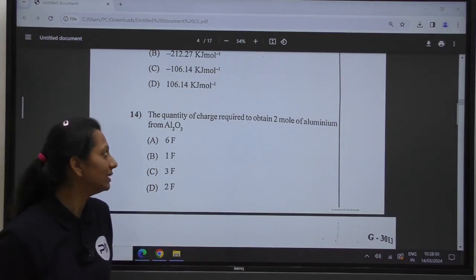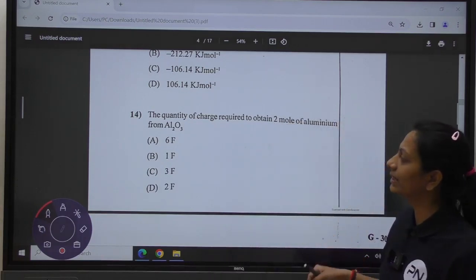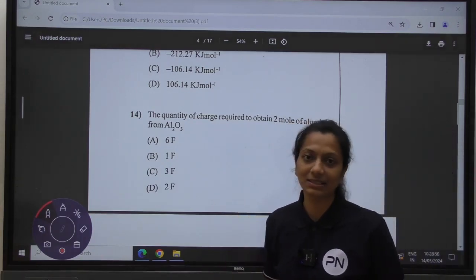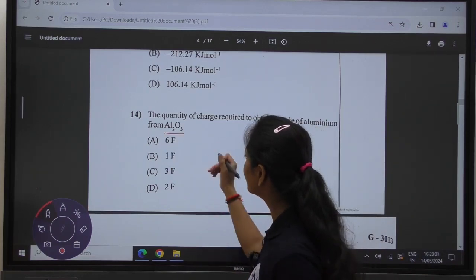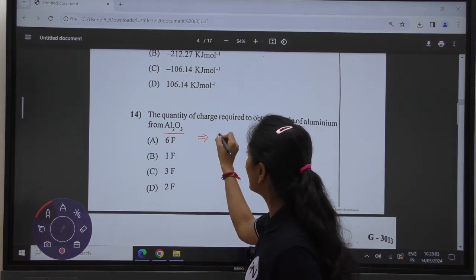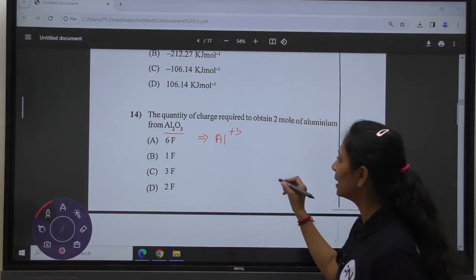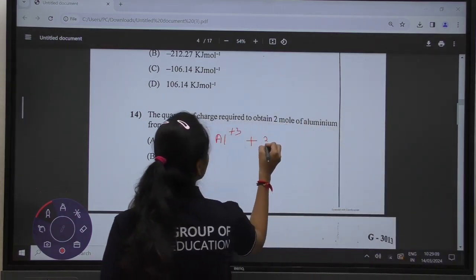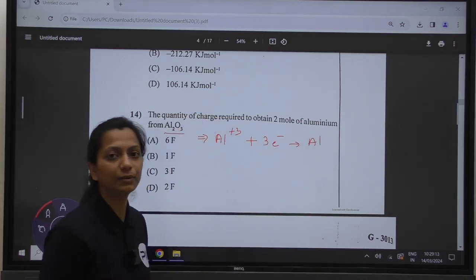Towards question number 14: the quantity of charge required to obtain 2 mole of aluminium from Al2O3 is, okay, in the compound Al2O3, we have the charge on aluminium as Al3+. So to settle down, we require 3 electrons to have 1 mole of aluminium.